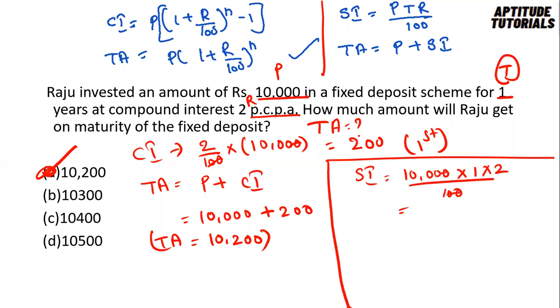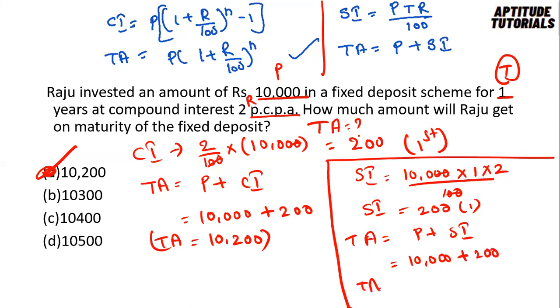Cancel out the zeros, it is nothing but 200. You got the same value, right, as the simple interest, for 1 year. And calculate the total amount, which is principal plus simple interest. Principal is 10,000, simple interest is 200. So the total value is 10,200.